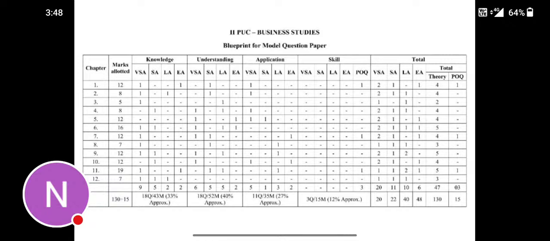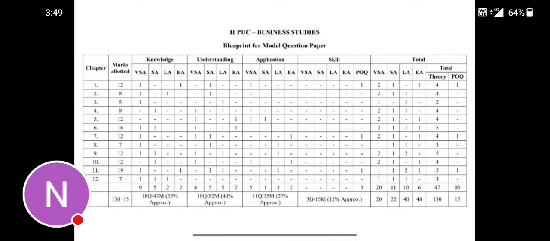And from the fourth chapter, one question for short answer, one question for very short answer, and one question for very short answer from applications. And from the fifth chapter, one question for very short answer, that is understanding, and one question for essay, enlarged long answers, 5 marks, understanding, and one question for very short answers from application, and one question for short answers.